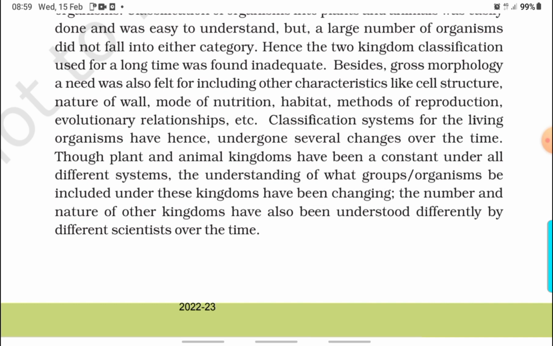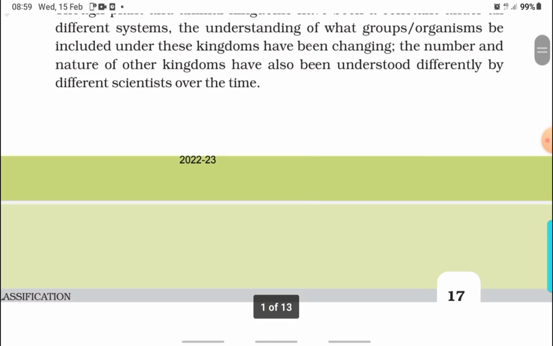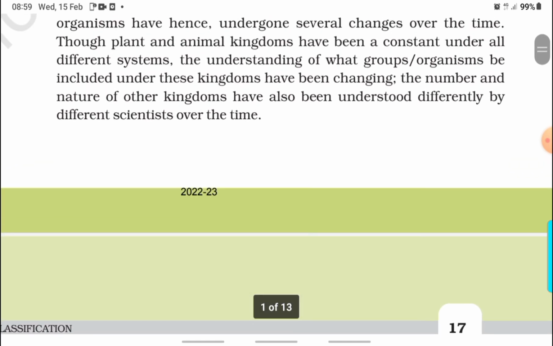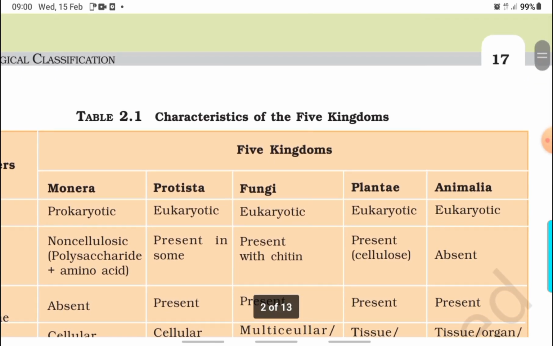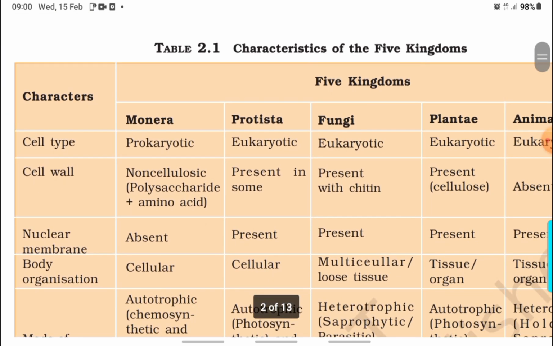Classification systems for the living organisms have hence undergone several changes over time. Though plants and animals have been a constant under different systems, the understanding of what groups of organisms should be included under these kingdoms has been changing. The number and the nature of other kingdoms have also been understood differently by different scientists over time. Let us study the characteristics of the 5 kingdoms.